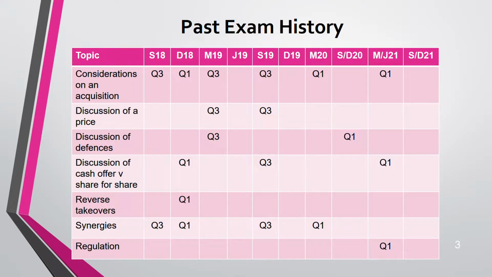If you have seen in the history, acquisition is another topic, after risk management and investment appraisal, which usually comes, and it can come in any question. It can come in question 1 as a 50 marks question, or in question number 3 as a 25 marks question.